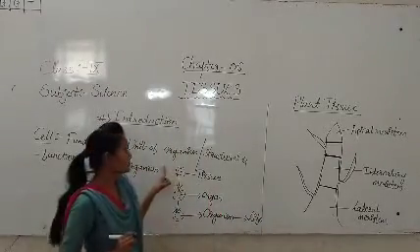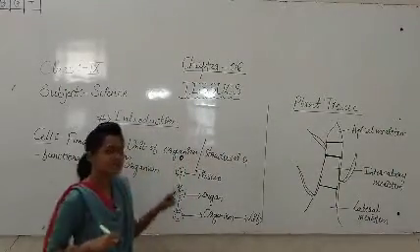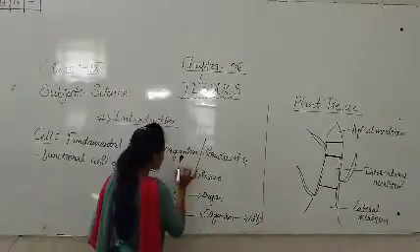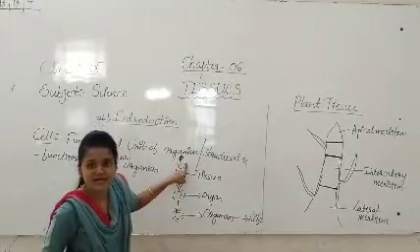It is important. First thing, we know the cell. What is meant by the cell? It is the fundamental unit.